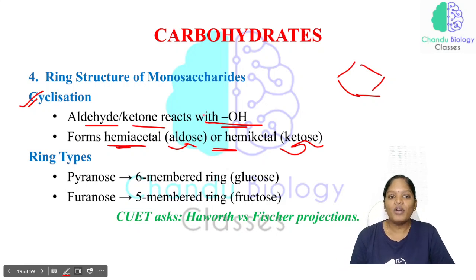That is why we call it a hemiacetal or hemiketal. The ring types are pyranose and furanose. This is very important.